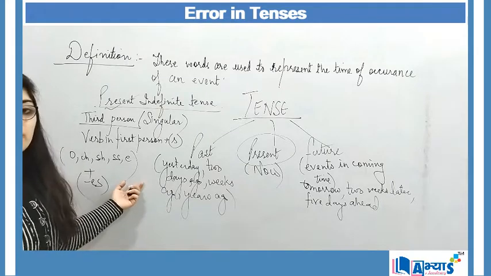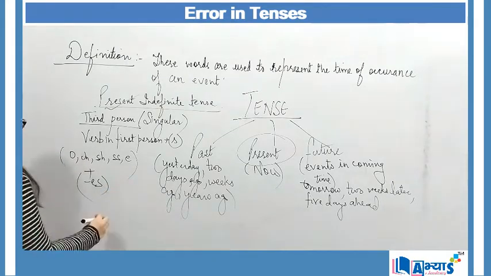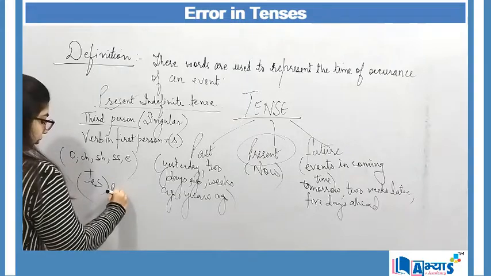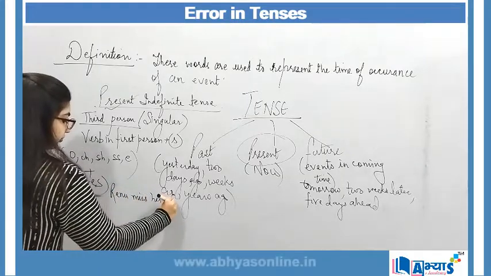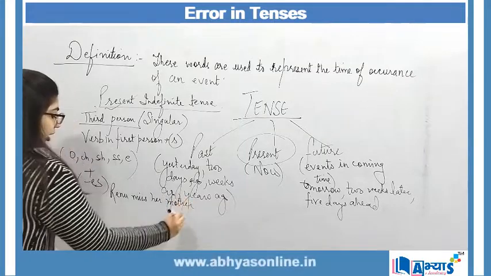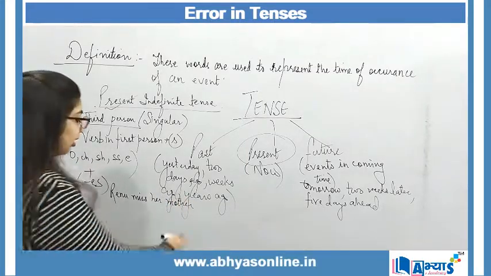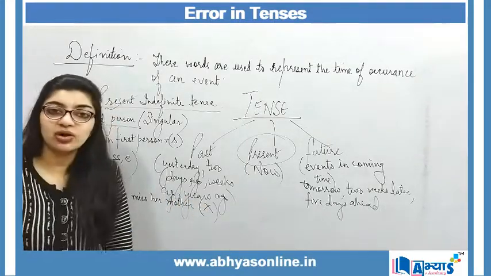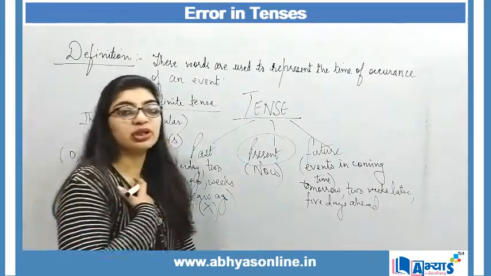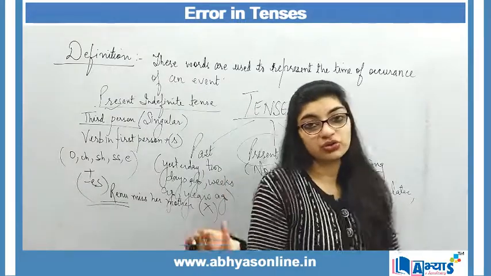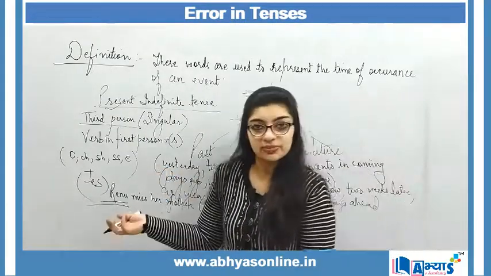For example, over here I say Renu miss her mother. When I say Renu miss her mother, here my sentence is wrong. Why? Because Renu over here is a third person. I'm not talking about you, but I'm talking about Renu, who is a third person.